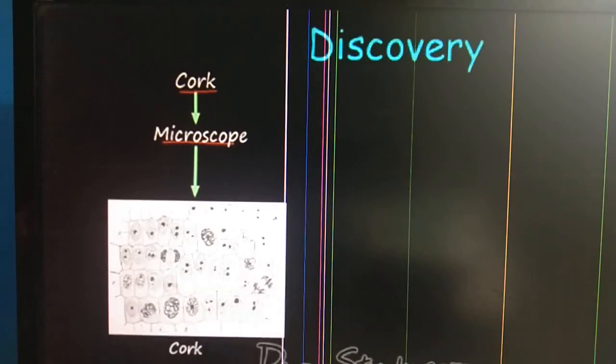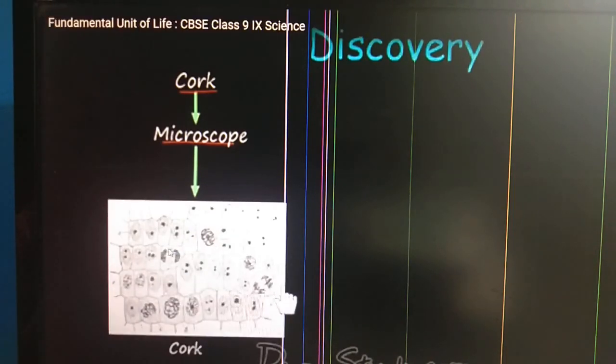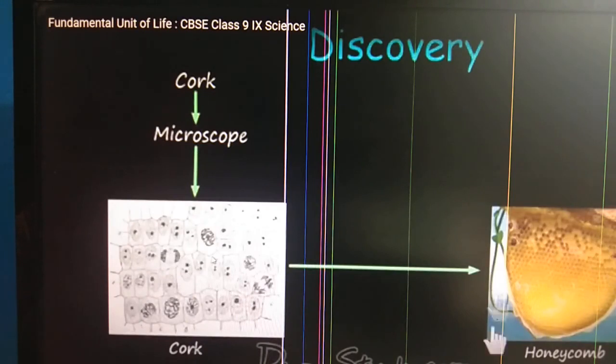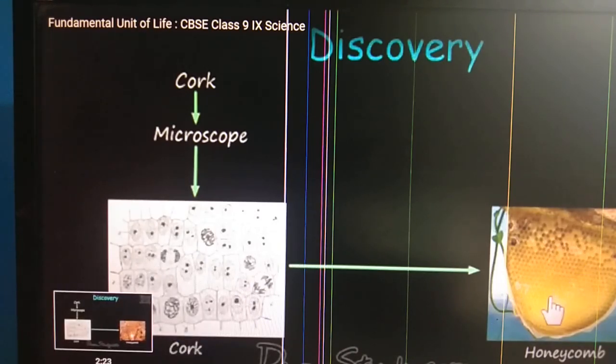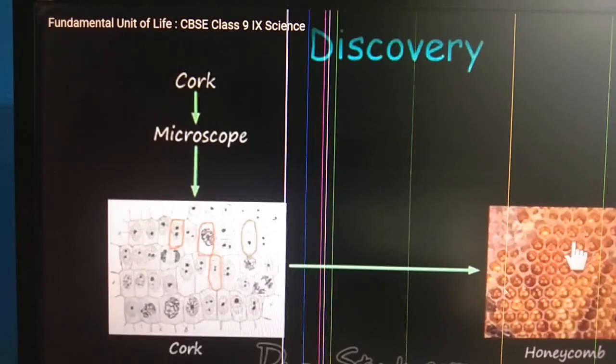So he gave the idea that many compartments are present in the cork, arranged as bricks are arranged in the wall. He also explained that this arrangement is the same as a honeycomb. Check it out. In a honeycomb also many smaller compartments are present. Same compartments are present in the cork of the tree.